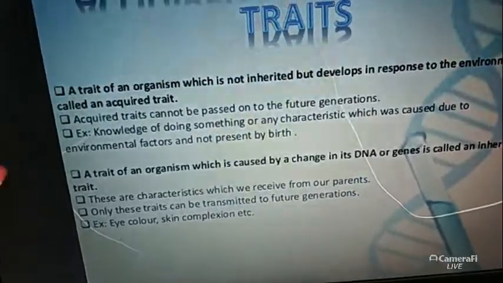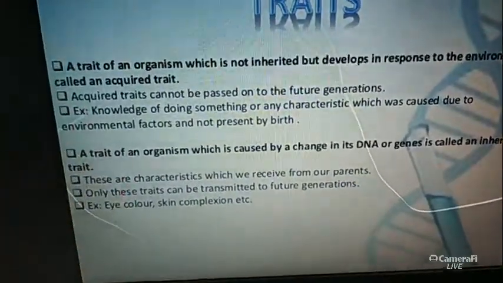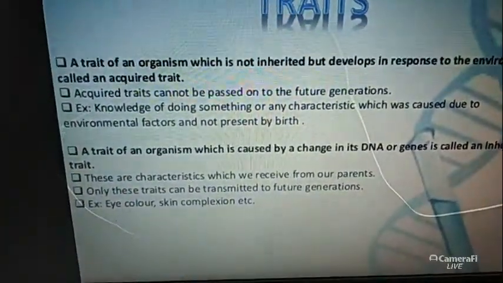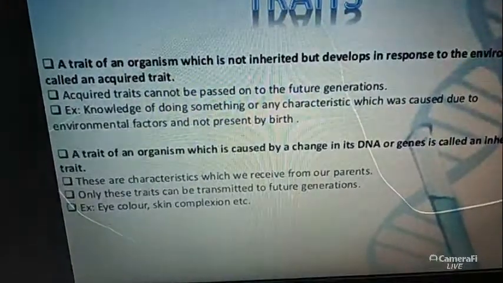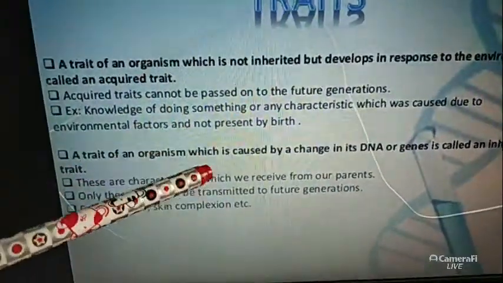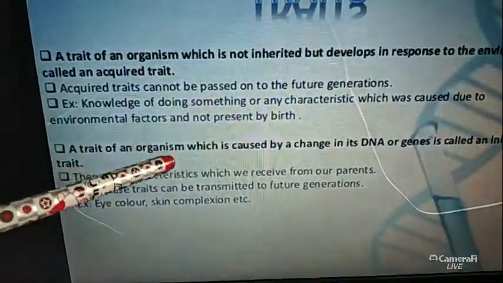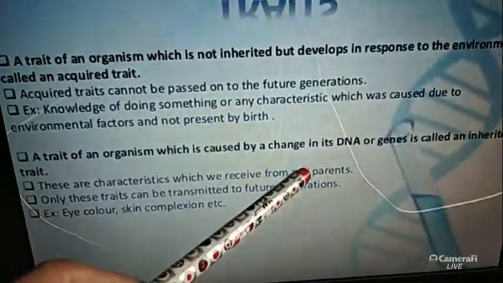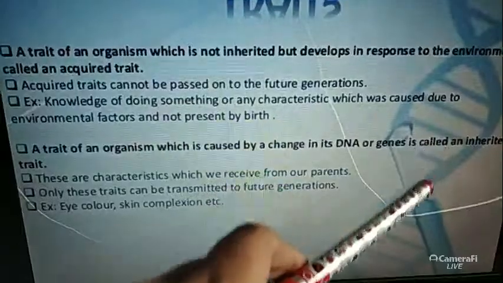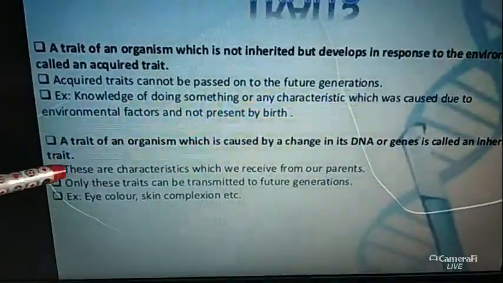Now let's start our inherited traits. What is the meaning of the inherited traits? From this definition we get to know that these traits come into our body through the inheriting material. A trait of an organism which is caused by a change in its DNA or genes is called the inherited trait. What does it mean?